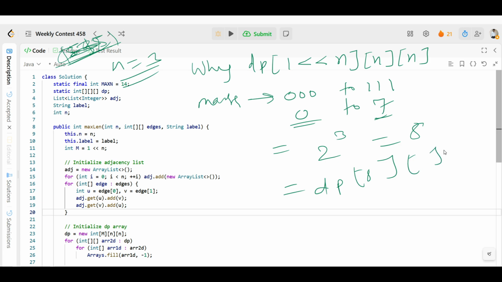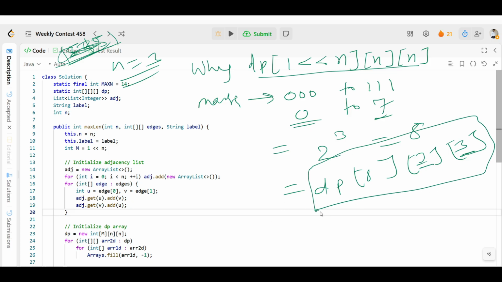Then we use u and v like this. So you can use anything from here. Let's suppose this is your u and this is your v, where the current path starts and ends. So u and v can be any of the three nodes, right? So when n equals 3, this is your dp that we will initialize like this, dp 8 3 3.